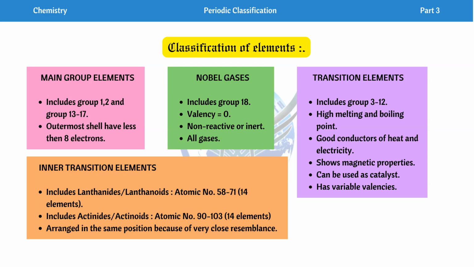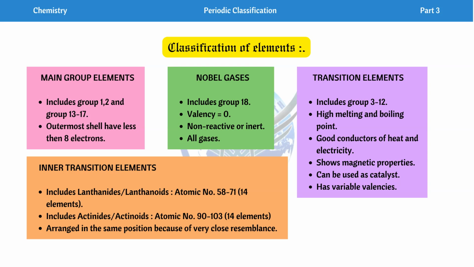Next we have inner transition elements. Under inner transition elements come the lanthanides, or lanthanoids, and the actinides, or actinoids. Lanthanides or lanthanoids are from atomic number 58 to 71. There are a total of 14 elements. So these 58 to 71 elements are called lanthanides or lanthanoids. And actinides or actinoids are from atomic number 90 to 103. Here also there are 14 elements, known as actinides or actinoids.